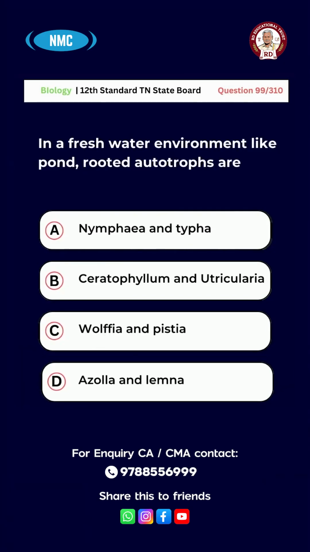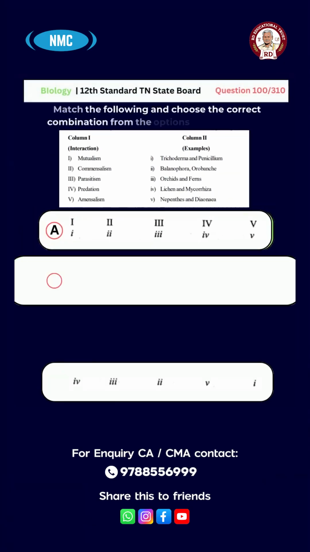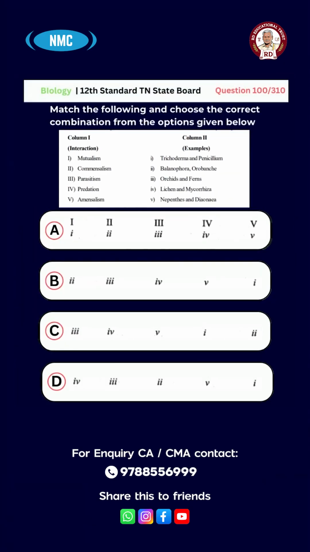Question number 99. In a freshwater environment like pond, rooted autotrophs are option A, Nymphaea and Typha. B, Ceratophyllum and Utricularia. C, Wolffia and Pistia. D, Azolla and Lemna. And the right answer for this question is option A, Nymphaea and Typha.